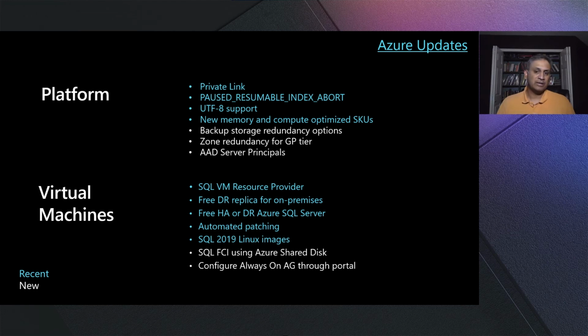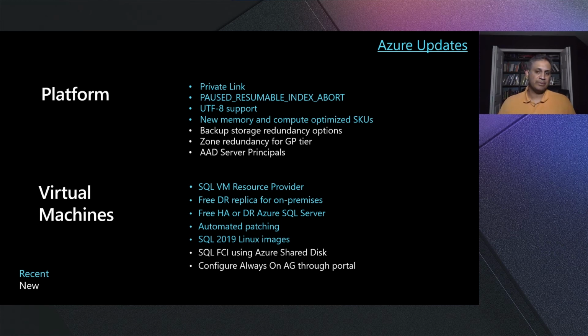So definitely use that. Also, if your SQL Server is on premises, you can set up a free DR replica in the cloud. So this gives you additional resiliency for your disasters. So definitely it's a very powerful benefit. What we are announcing today is availability of failover clustered instance using Azure Shared Disk.